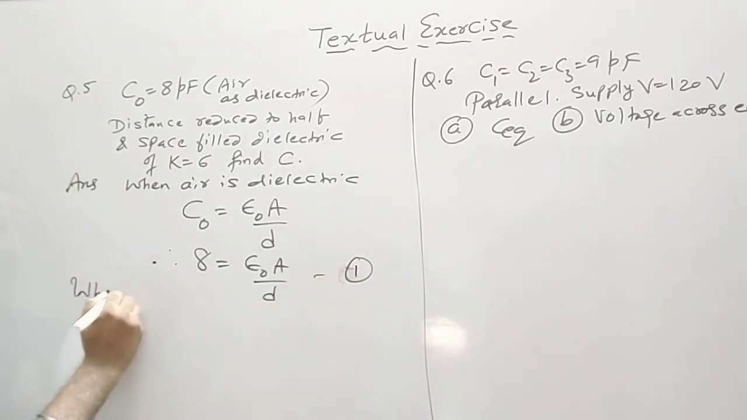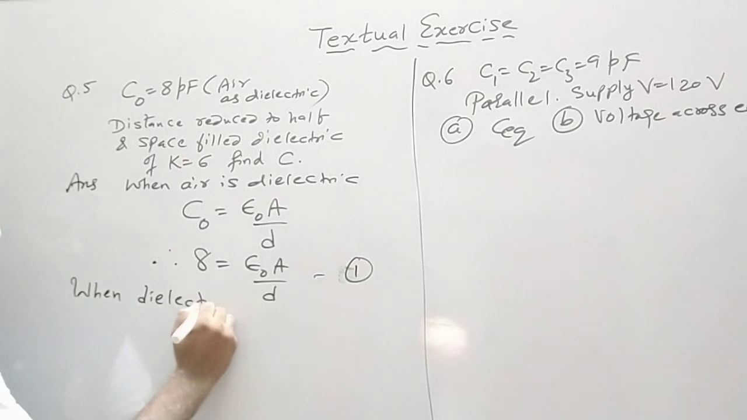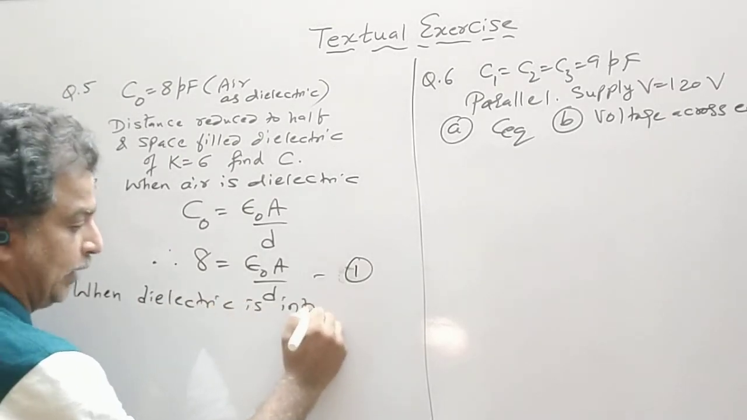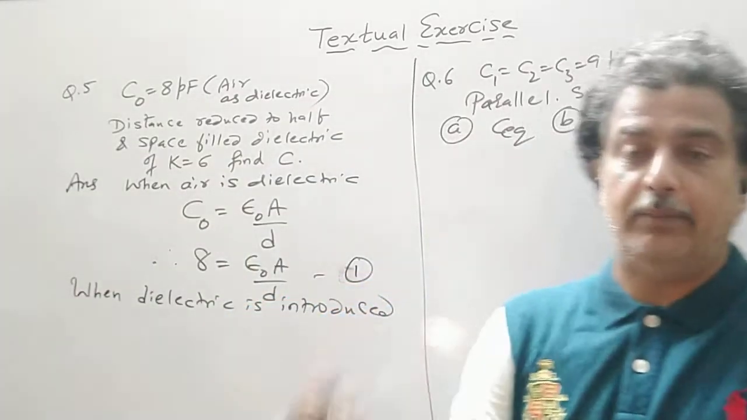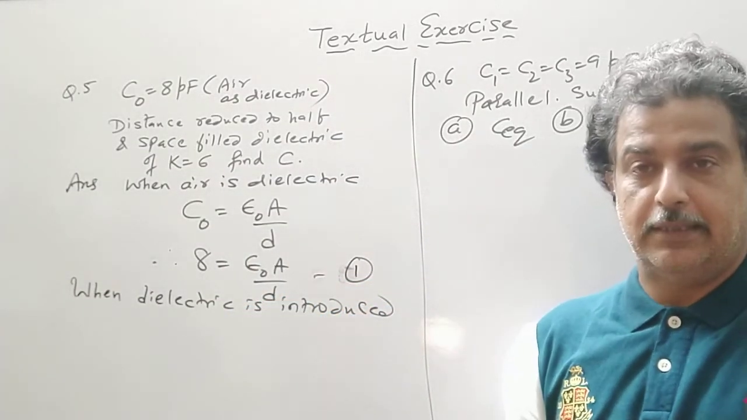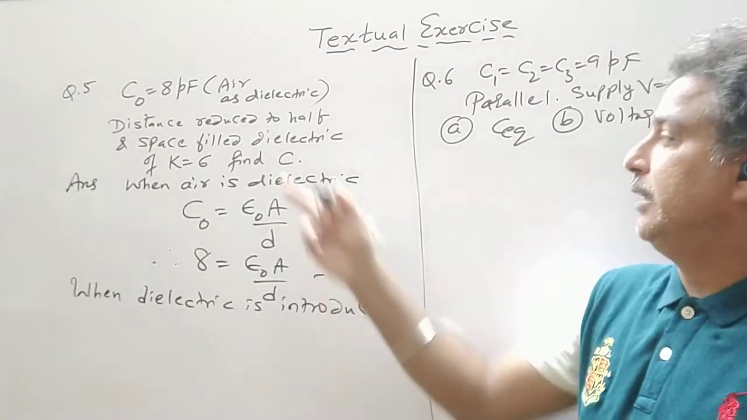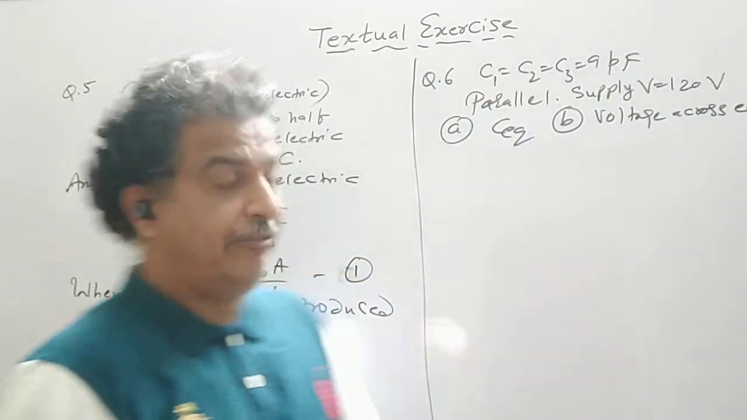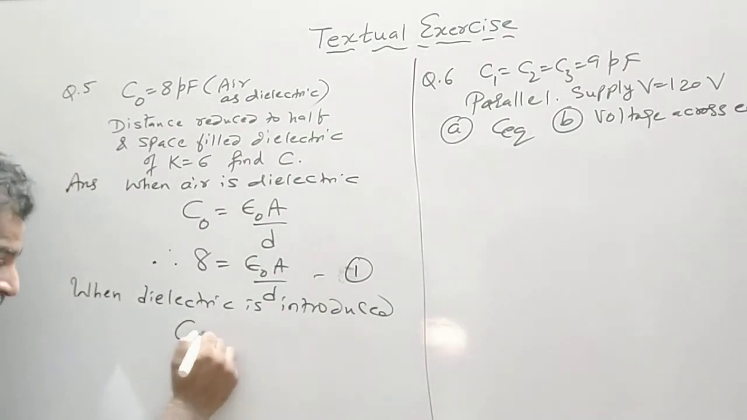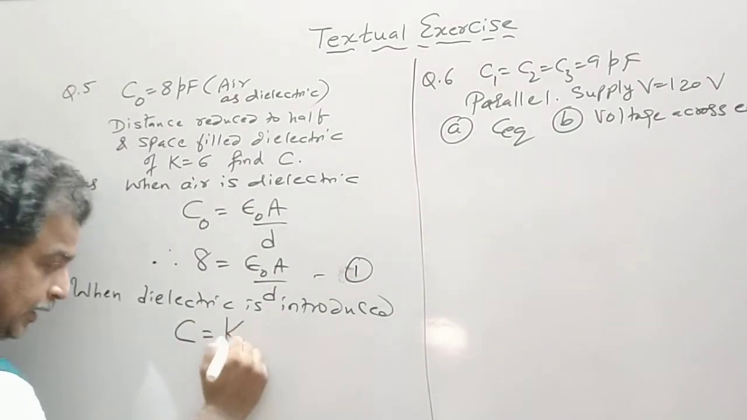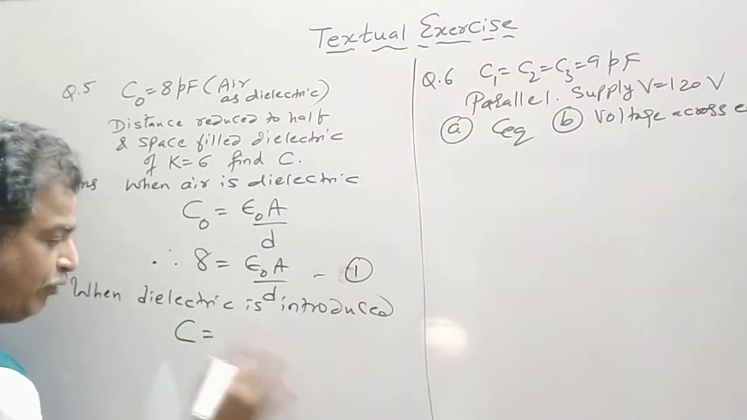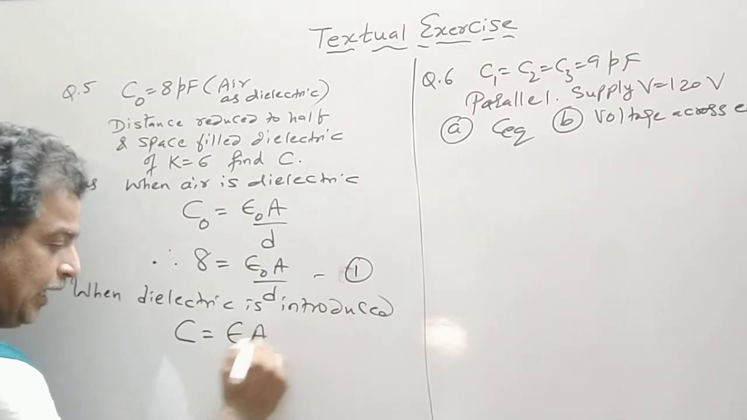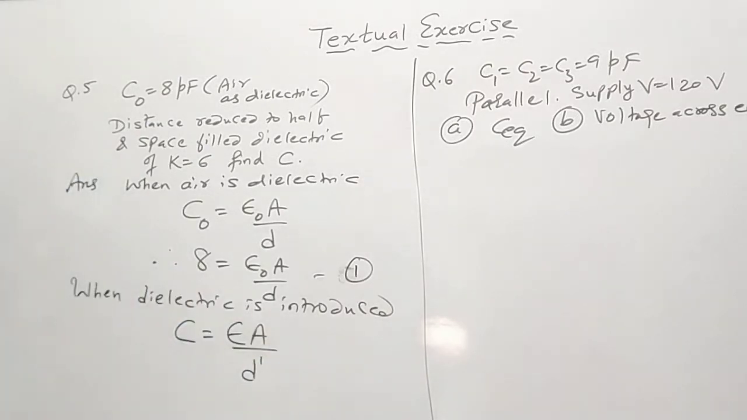Now, when the dielectric is introduced, we know that the new capacitance becomes K times the initial capacitance. But here the distance is reduced to half. So the new capacitance C is equal to, first you have to write the formula, epsilon A by D dash. That D dash is the new distance.